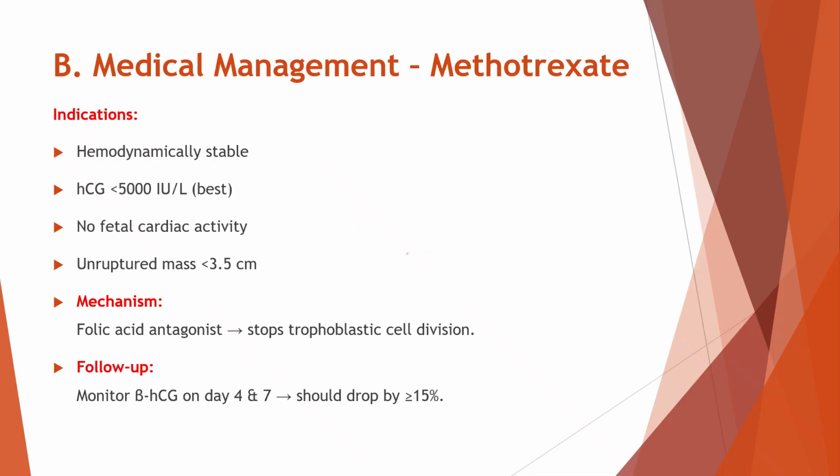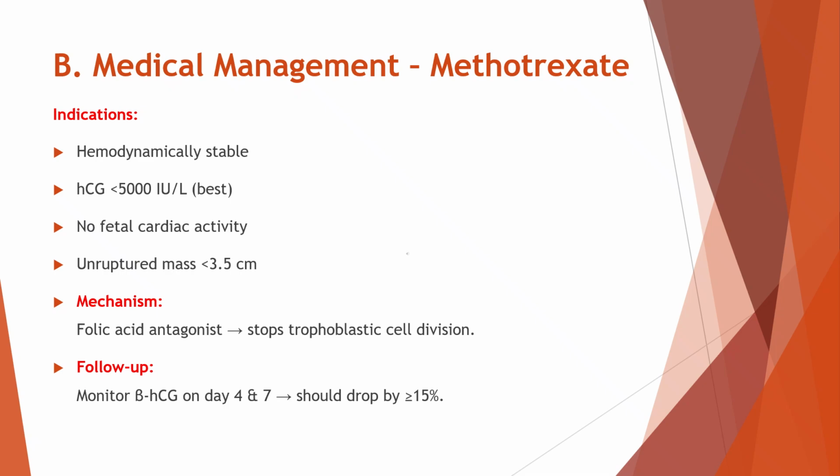Let's see about medical management using methotrexate. This option is chosen only when the patient is hemodynamically stable, meaning her vital signs are normal, and she is not showing signs of internal bleeding. It works best when the HCG level is less than 5,000 IU per liter. Another important requirement is that there should be no fetal cardiac activity, because methotrexate is not effective when the embryo has a heartbeat. The ectopic mass should also be small, usually less than 3.5 centimeters, and it must be unruptured.